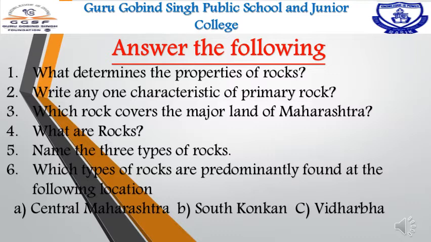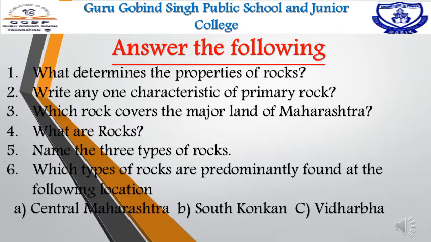What are rocks? Rocks are a mixture of a variety of minerals formed by natural process. Name the three types of rocks. Depending on the process by which they are formed, rocks can be classified as igneous rock, that is primary rock, sedimentary rocks and metamorphic rock.